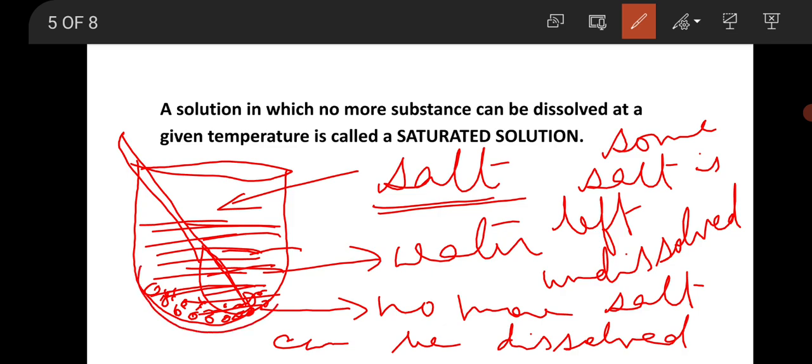So when a layer of solute is left at the bottom of the beaker, it is called the saturated solution. So in this activity we have obtained a saturated solution of salt in water.